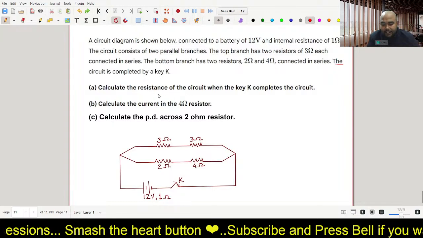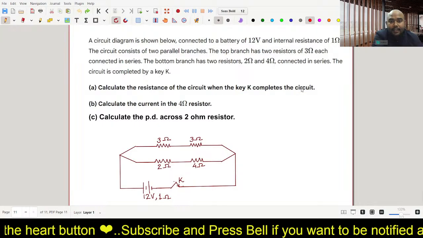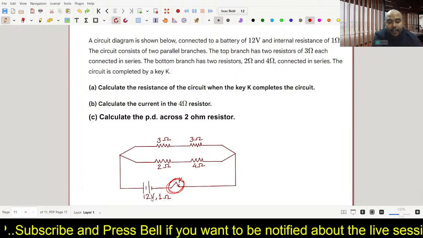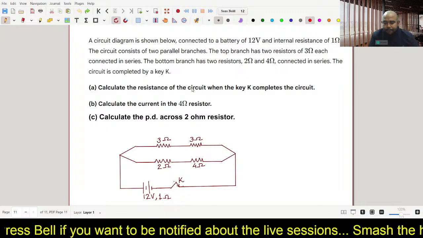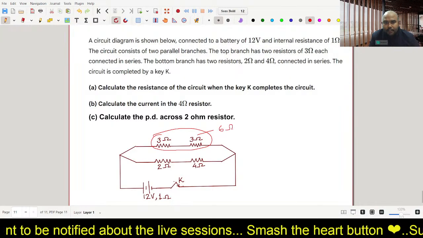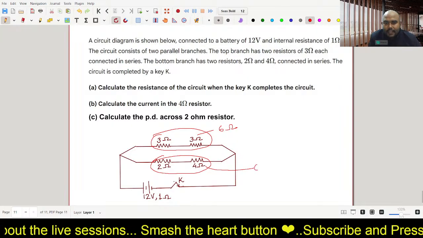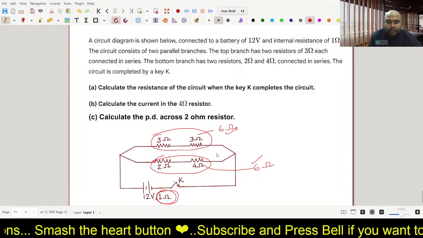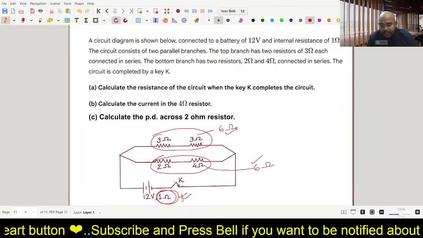We have to calculate the resistance of the circuit when the key K completes the circuit. So we also have to consider the internal resistance while calculating the total resistance of the circuit. It's very simple. You have 3 ohm plus 3 ohm, that is 6 ohm, because 3 and 3 are in series. 4 plus 2 is again 6 ohm. So basically 6 ohm and 6 ohm are in parallel, and the entire thing is in series with 1 ohm.